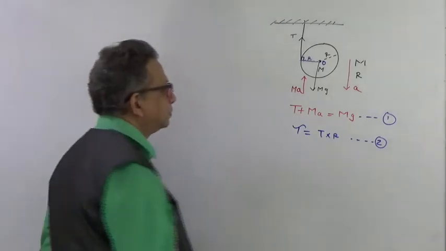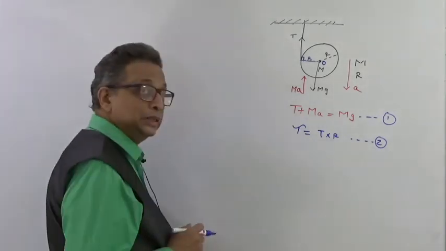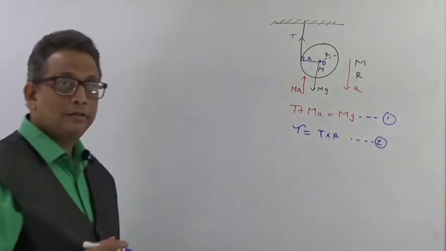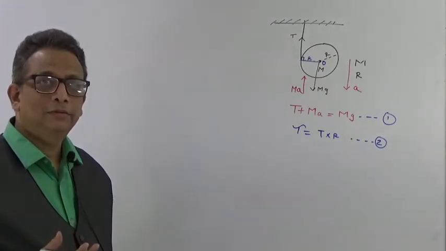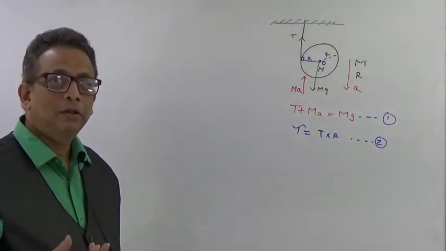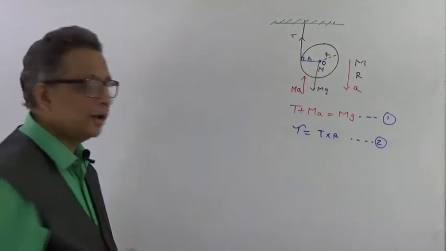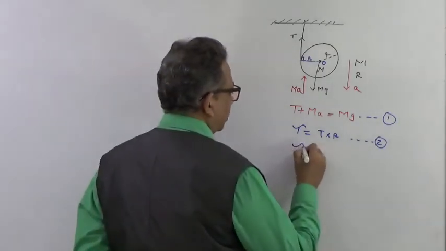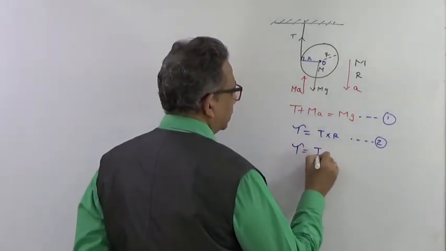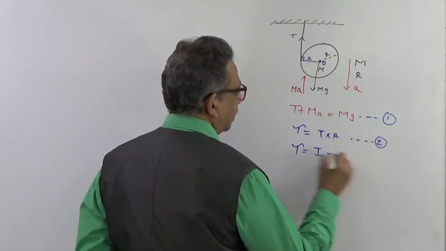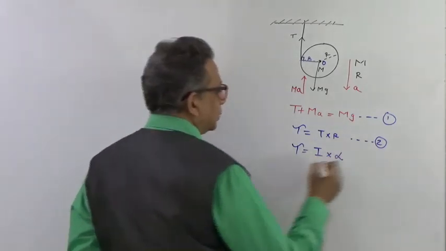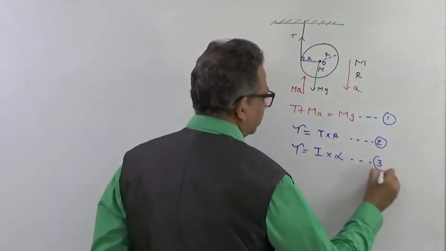Now we also know that in rotational motion, what is torque? Torque is I alpha. What is the equation of torque? Torque is equal to I into alpha. Right? So this is one more equation we have reduced.